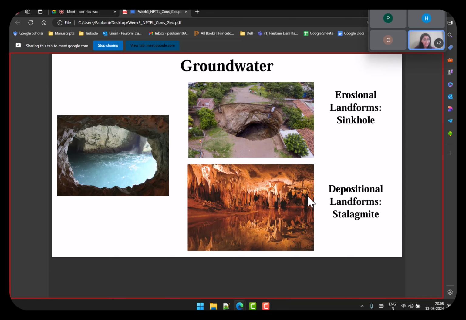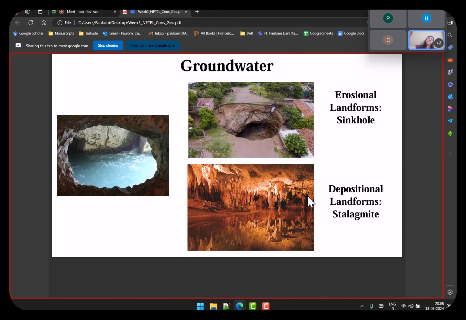And depositional is stalagmite. Inside those caves, you have groundwater running, and then you have these depositions over a period of time. There are three forms, you remember: stalagmite, stalactite, and pillars. Stalagmites grow from the bottom.